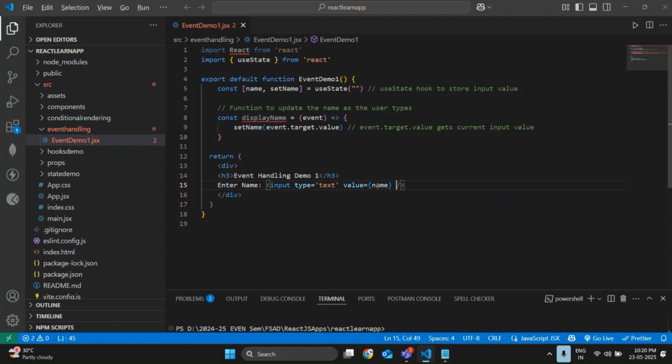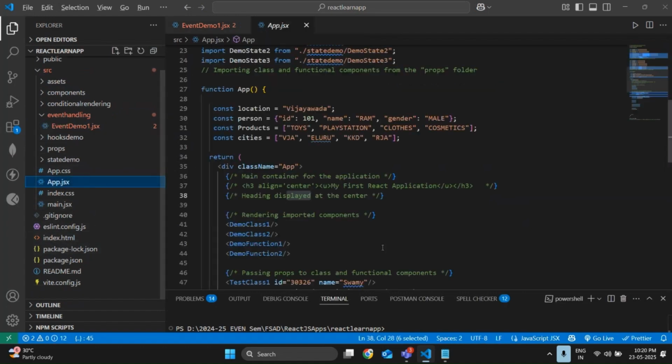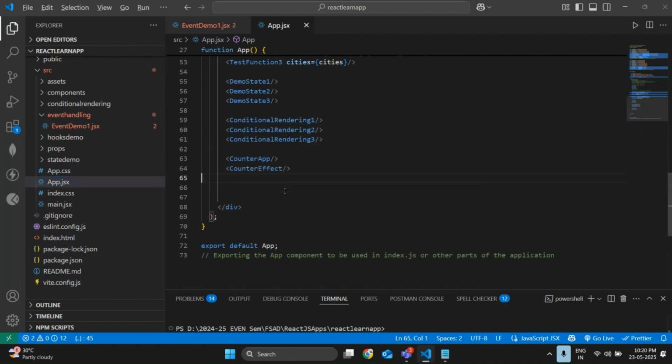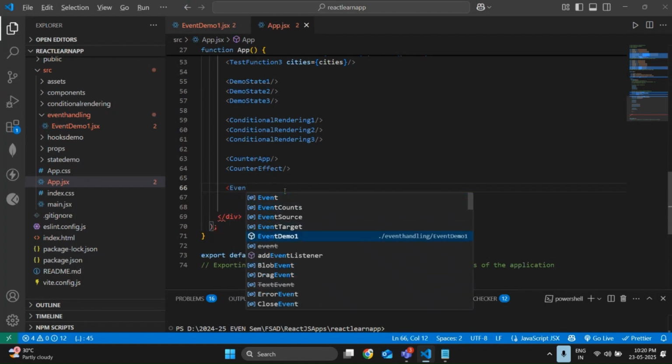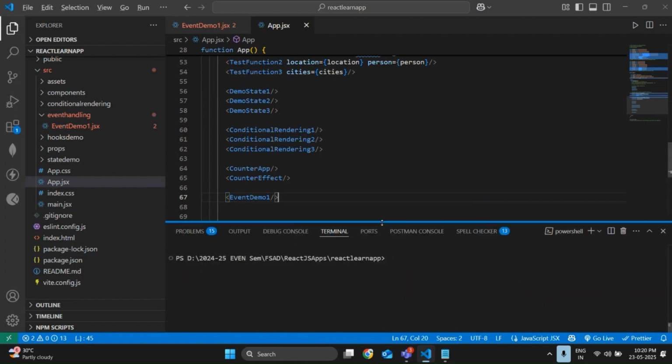Meanwhile, let me execute this and I will show you. Wait a second. Let me go back to my app.jsx. Done. Event demo 1. Let me show you the execution part. npm run dev.